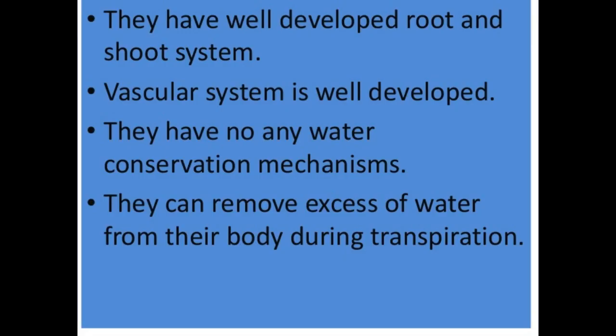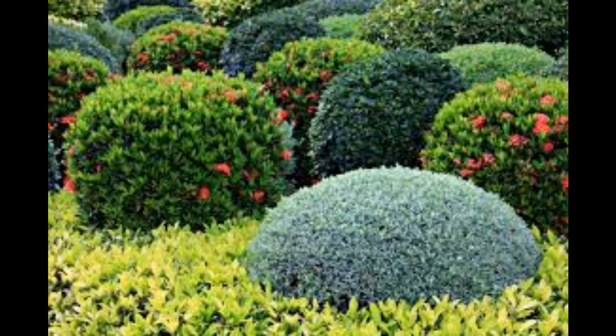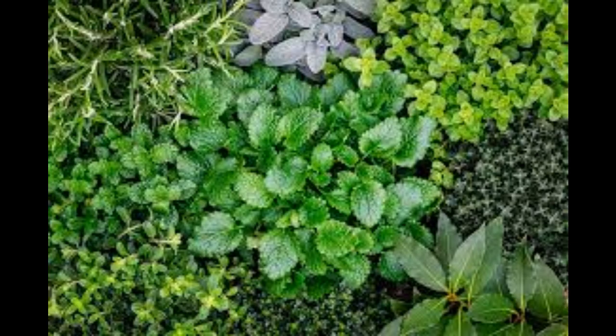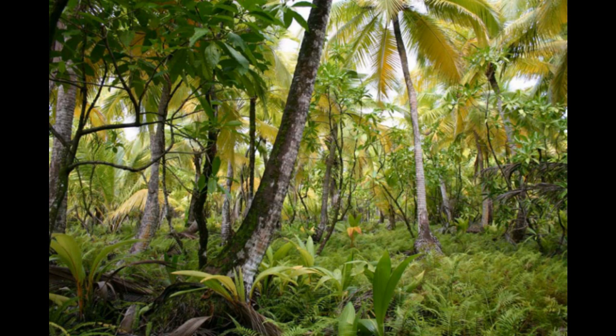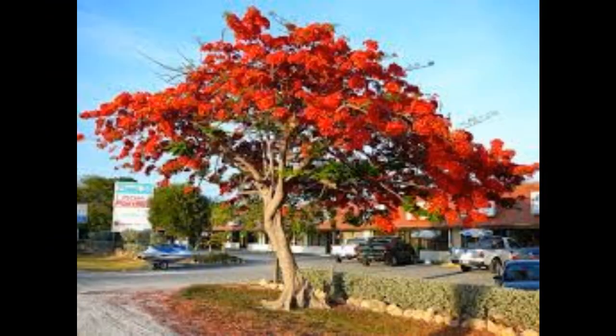The habitat should be ideal for the growth of these plants. Examples of mesophytes are shrubs, herbs, trees like rose, sunflower, gulmohar, mustard, tomato, cloves, rosewood, mango, peepal, and so on.